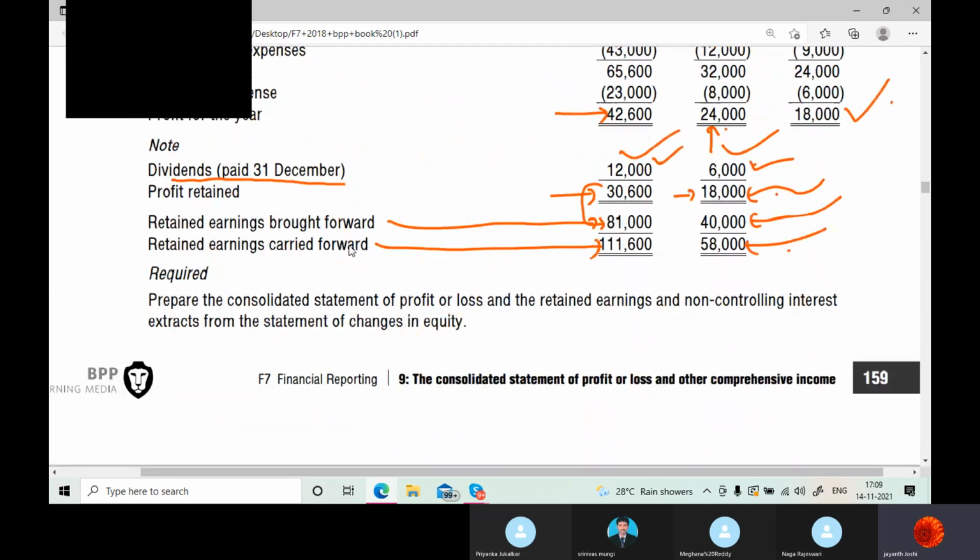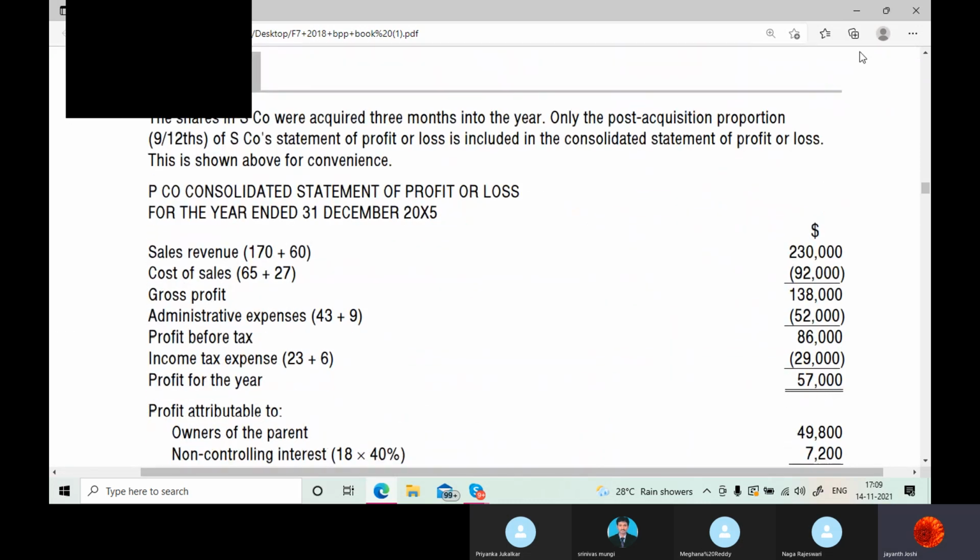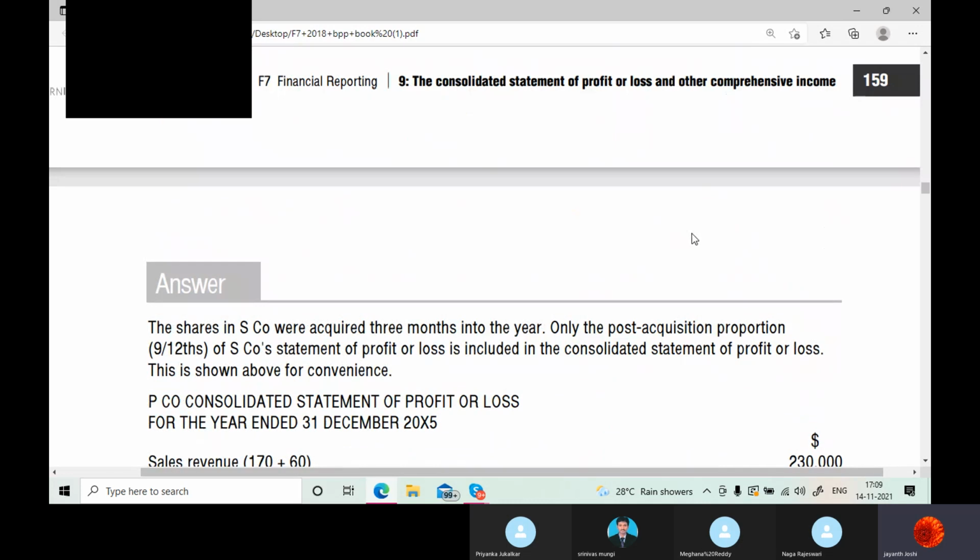Now they're asking you to prepare the consolidated statement of profit or loss and the retained earnings and NCI extracts from the statement of changes in equity. First, we will focus on the consolidated statement of profit or loss. What is relevant in this question to you? Please tell me what is relevant. Pre-acquisition or post-acquisition?